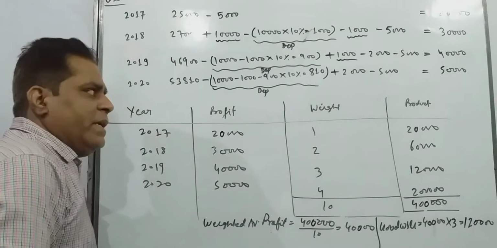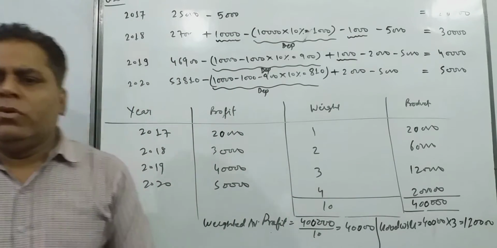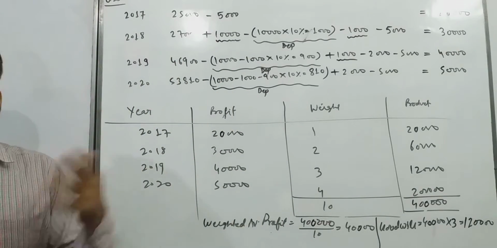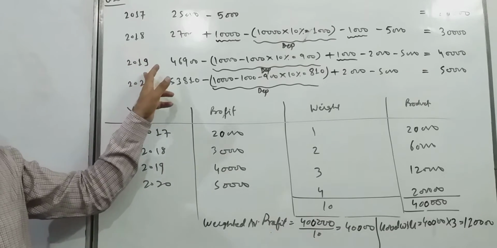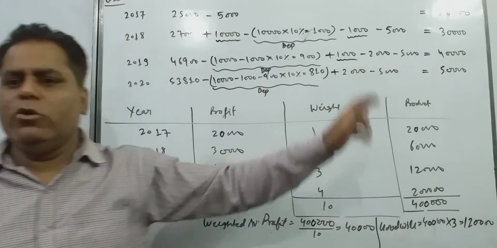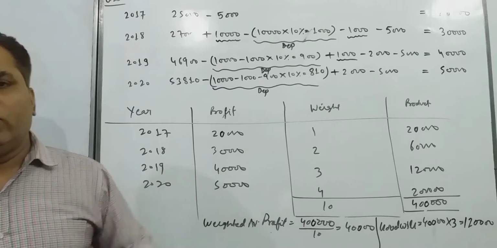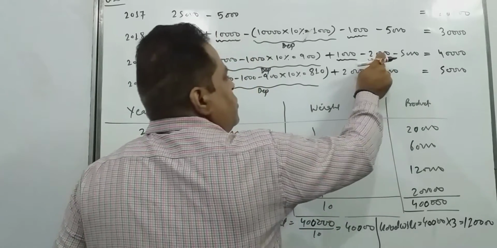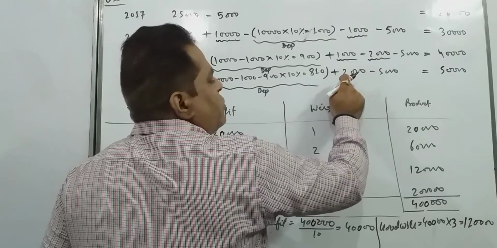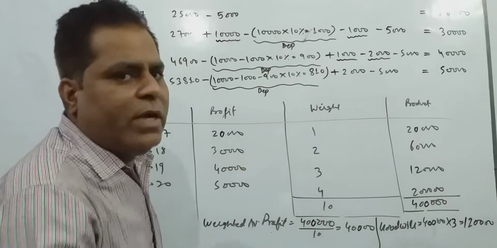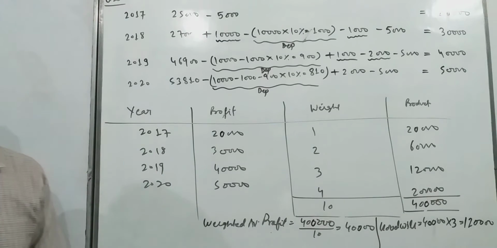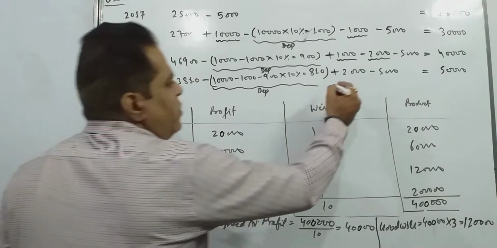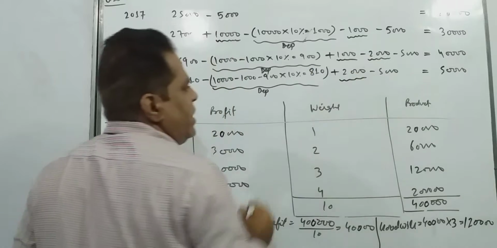Okay. Same way in 2019 also, 2000 closing stock is overvalued. In 2019, if closing stock is overvalued, again your profit is increased. So correction, what you are doing? You are reducing 2000 rupees. And if closing stock is overvalued, naturally your opening stock is overvalued. And if your opening stock is overvalued, your profits decrease. So for correction, what you are doing? You are adding, you are correcting your correct profit.